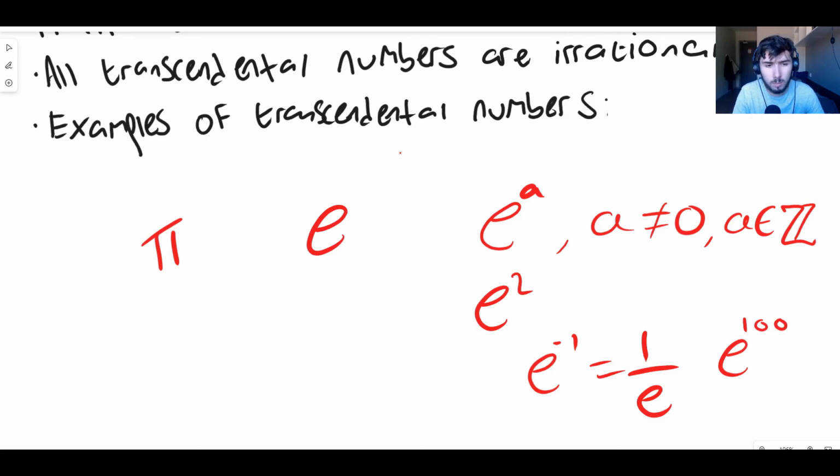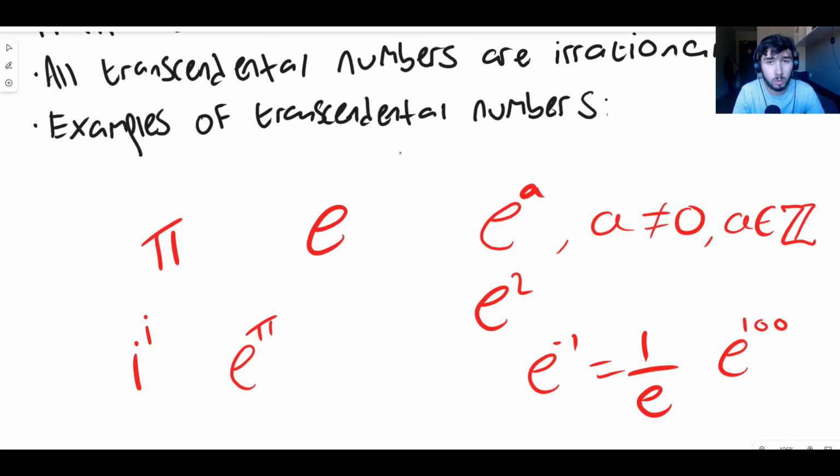One number that I believe is not proven to be transcendental, but is generally thought to be, is e to the power of pi. We do not know if it's transcendental, I think. If anyone in the comments knows, definitely let me know. As far as I know, it has not been proven to be transcendental, but is thought to be. Another number that is definitely transcendental is i to the power of i.